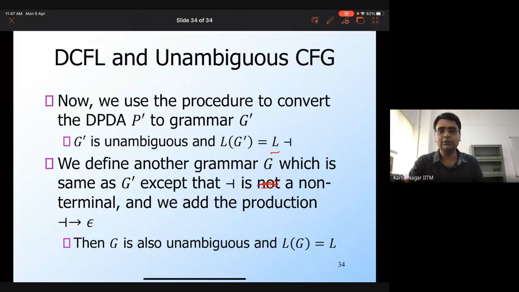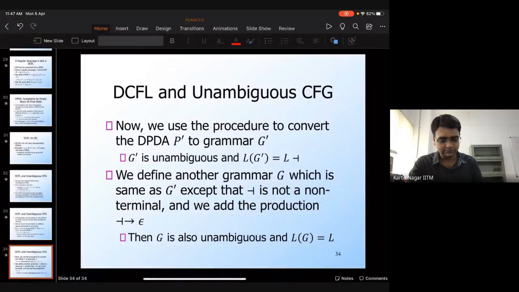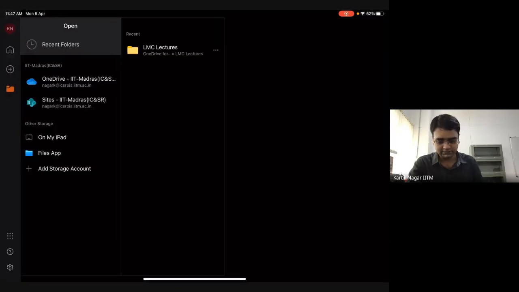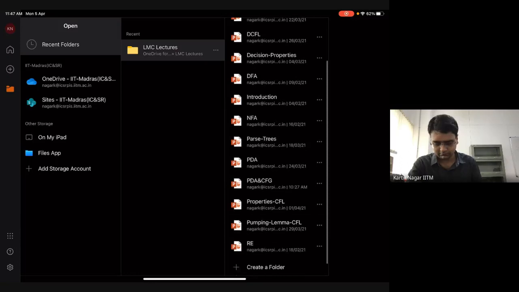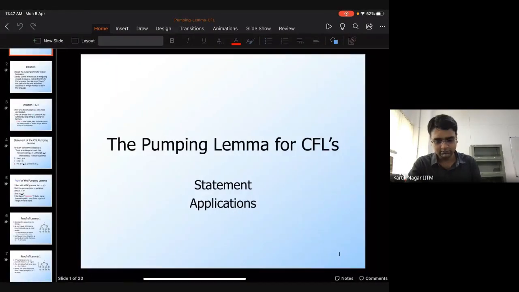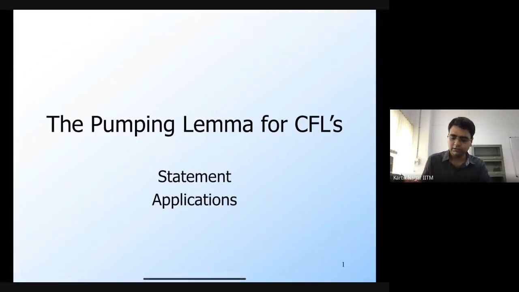Since I have a few more minutes, let me begin the next topic. I'll just briefly cover it. Let's look at the pumping lemma for CFLs.